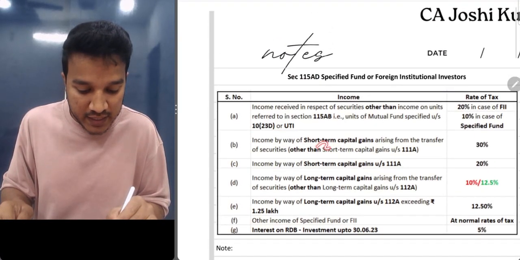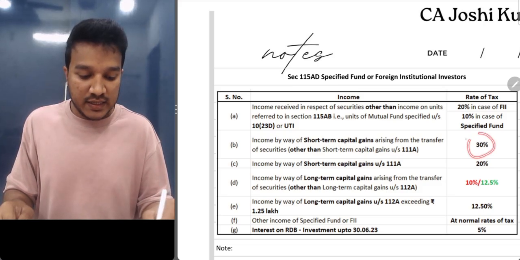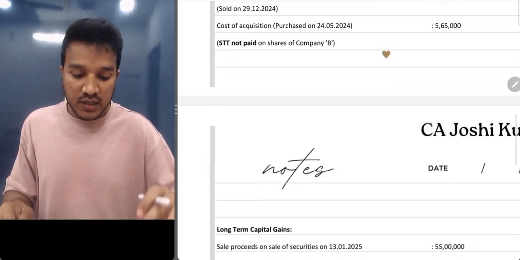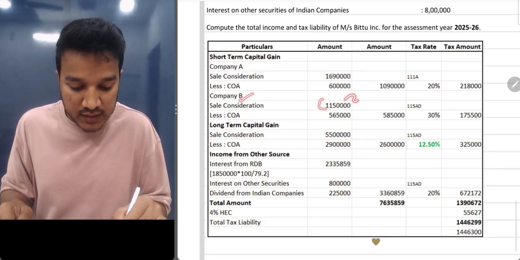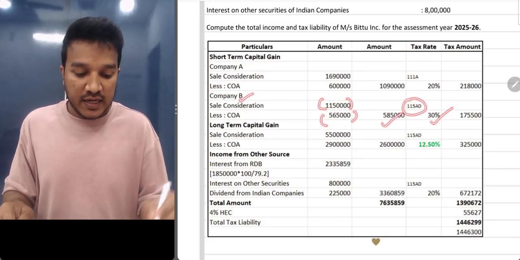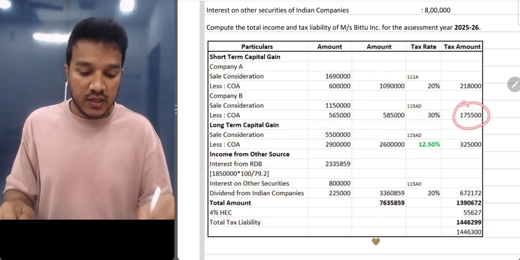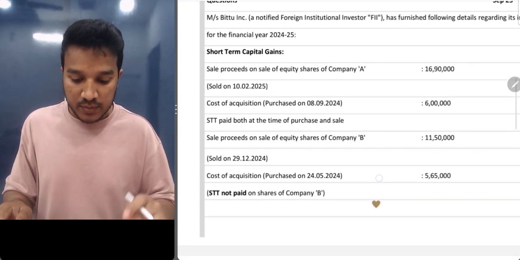It will fall under any other short-term capital gain other than 111A. Okay, the tax rate is 30%. So this comes under 115AD. So company B sale consideration minus cost of acquisition, this is your gain. Under 115AD, the tax rate is 30%. This is your tax liability. Clear? Chalo. So we are done with short-term capital gains.